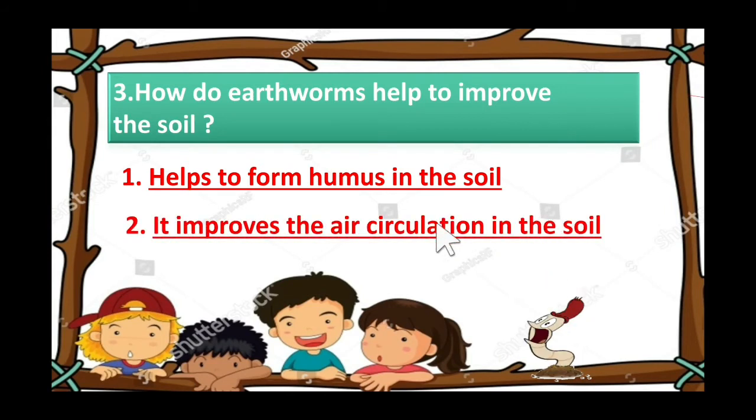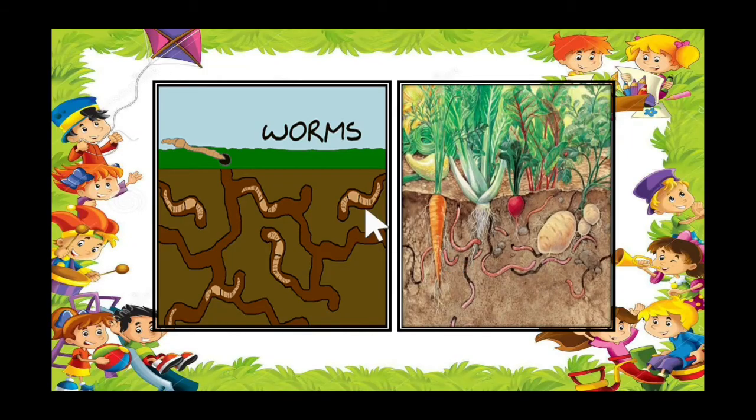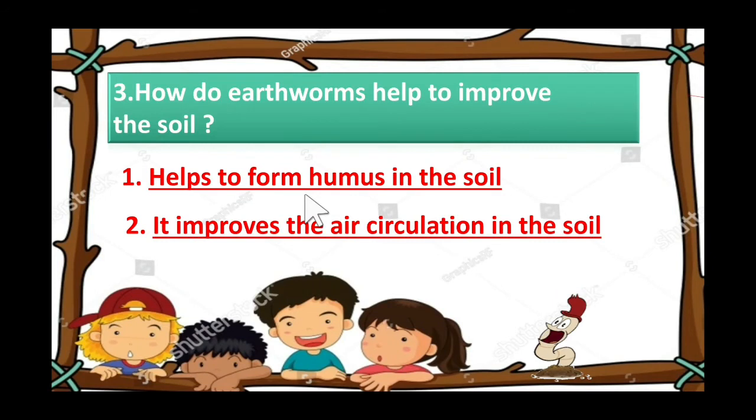Now the next one, it improves the air circulation in the soil. How? Let's see that one. Worms will make burrows like this in the soil, the deep hole they will make. And these deep hole or burrows will let the air in the soil. By this, our plant root can breathe easily and our plants will grow better. Yes. So this is how the earthworms improves the air circulation in the soil.